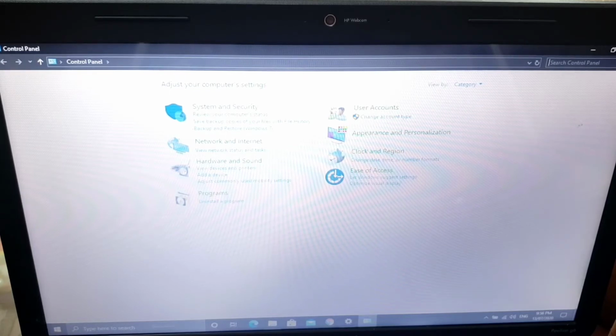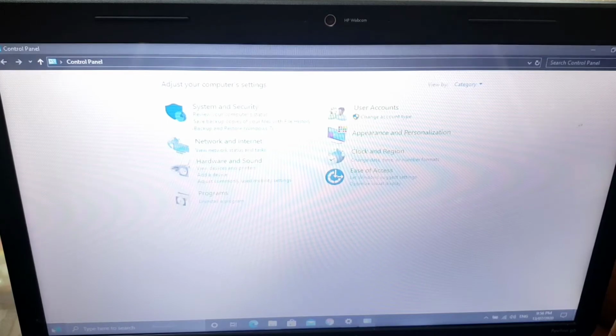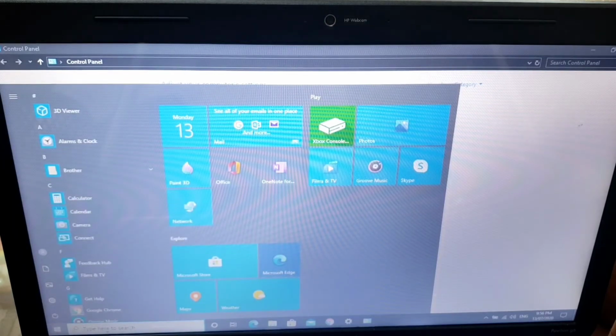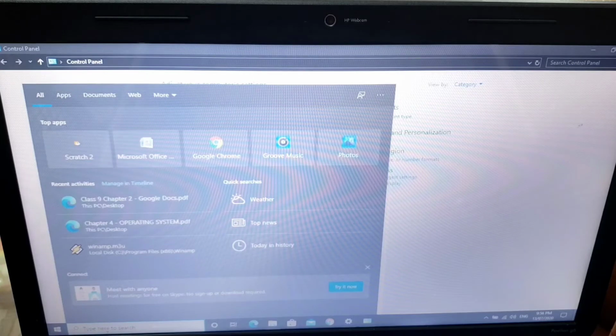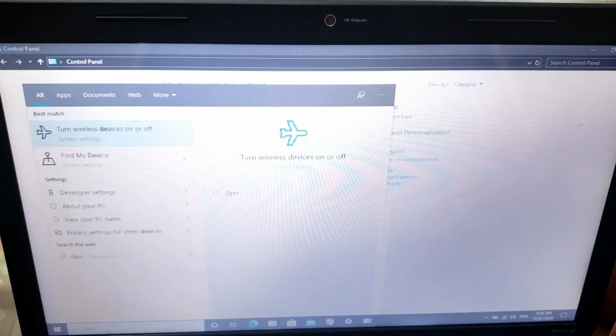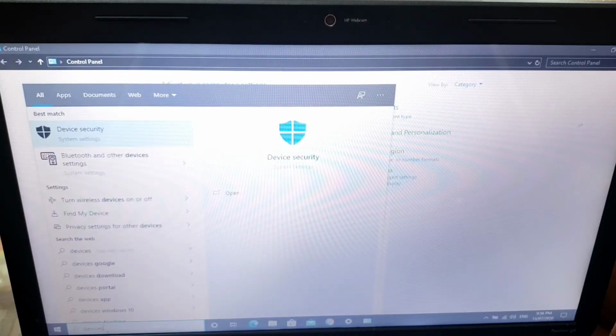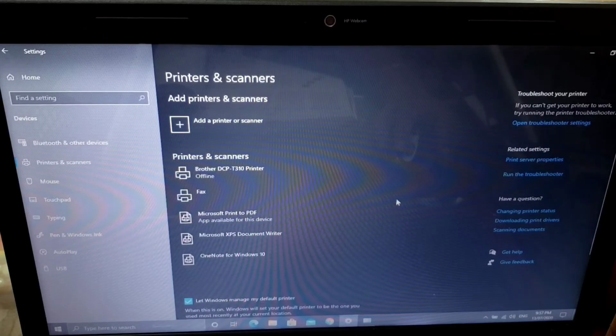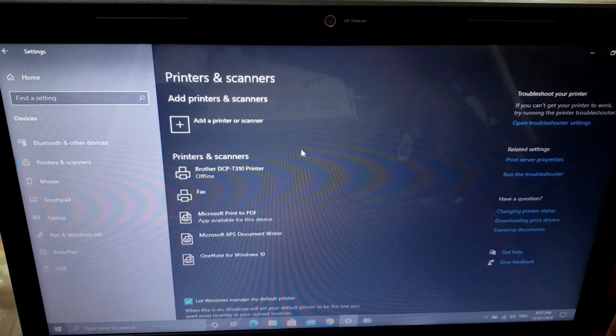Next is devices and printers. Devices and printers we use whenever you have any hardware which gives input as well as output devices. Under the printers and scanner options, or other extra devices attached, like a pen drive attached to your computer, you can see them from this option.